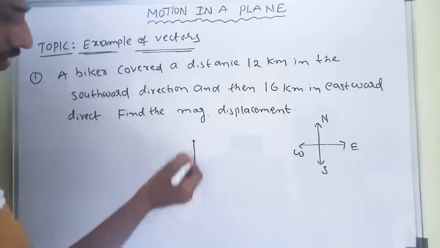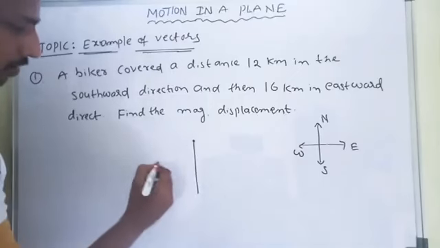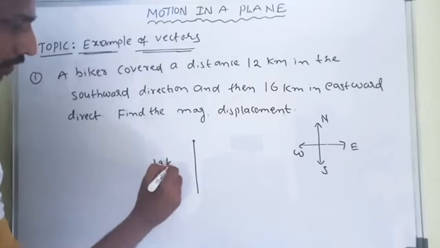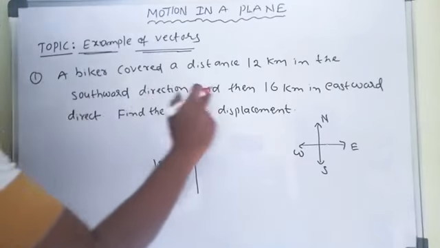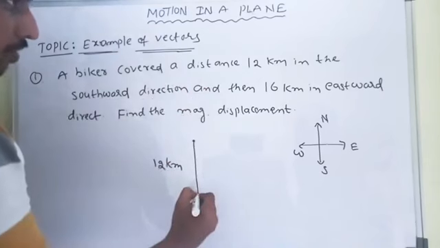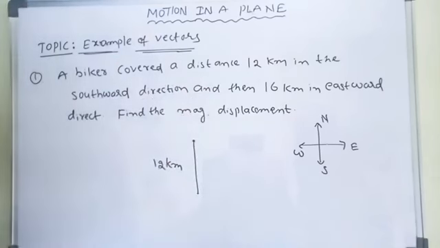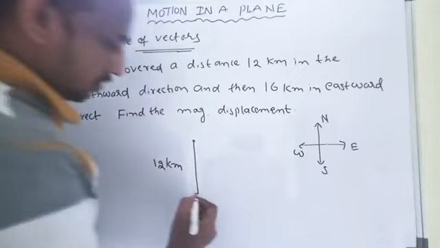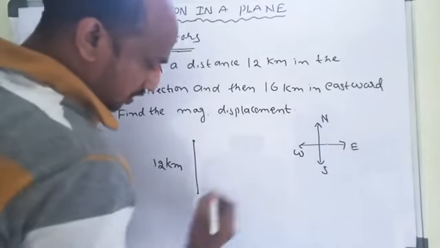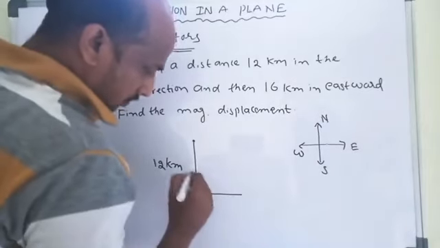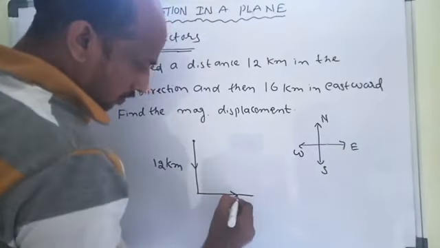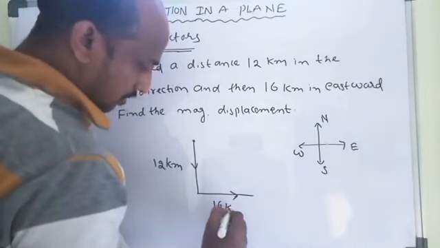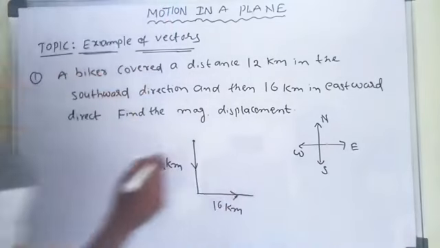This is the southward direction, and 12 kilometers is covered. Then 16 kilometers in the eastward direction. So the first direction is this one, the second direction is this one, 16 kilometers towards east.